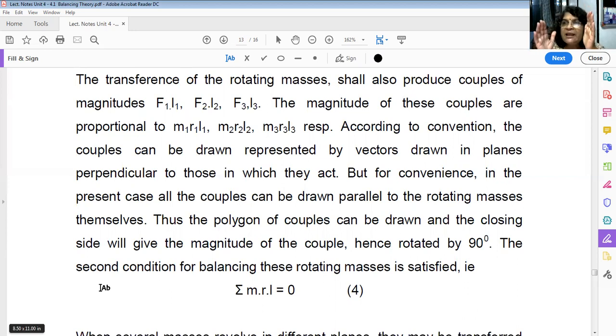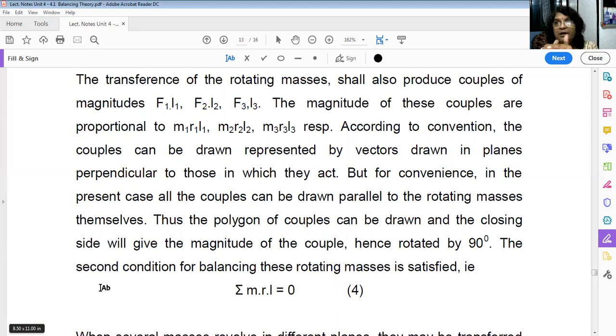Now, if it is creating say an unbalanced couple like this in the clockwise direction, I have to hold my hand in the clockwise direction, that means fingers. So this thumb will be showing the vector. I have to draw on the plain paper this vector now to represent this couple. Now see, on the plain paper, this will represent a point.